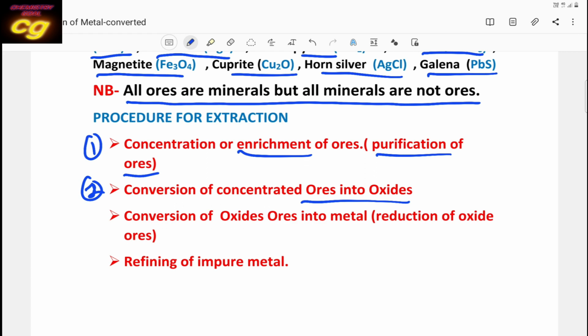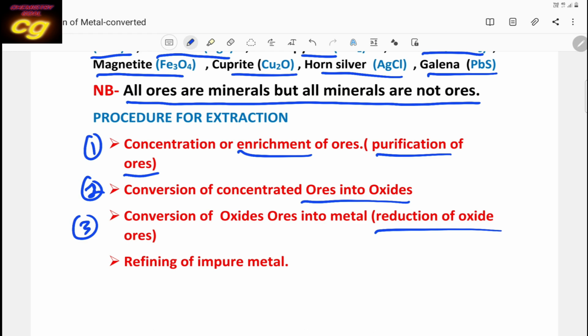So the second step is conversion of the concentrated ore into oxides. If the ore is not an oxide, we have to convert it into oxide. Suppose it is a carbonate or sulfide, it will be converted to oxide. The third step is conversion of oxide ore into metal, that is reduction.